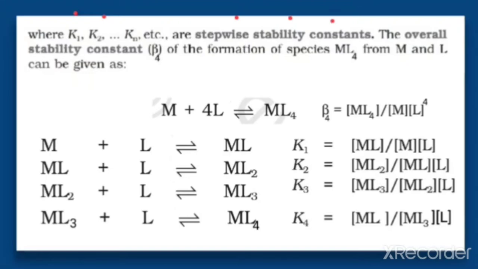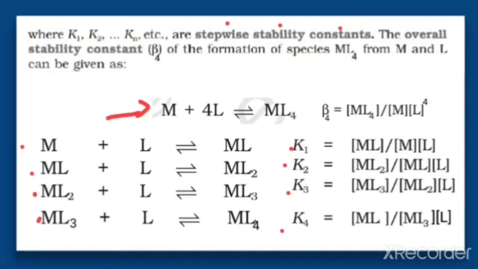The overall stability constant is actually for ML4. This is the overall reaction, because these are taking place in steps. When you make the sum of these, this will be the overall step. So the overall step is this step, and these are the stepwise reactions. So these K1, K2, K3, K4 and so on are called the stepwise stability constants.